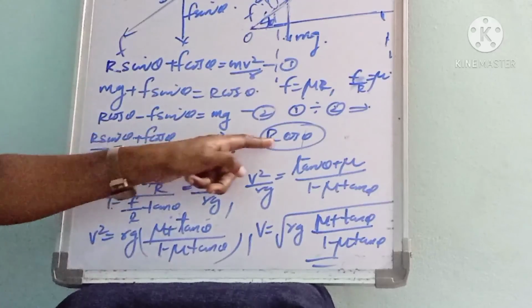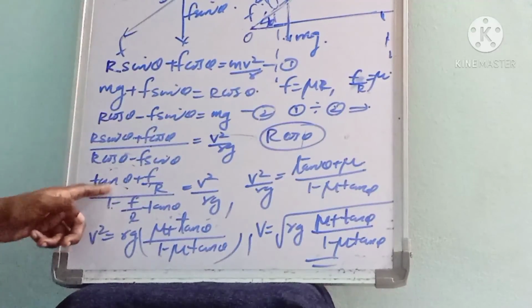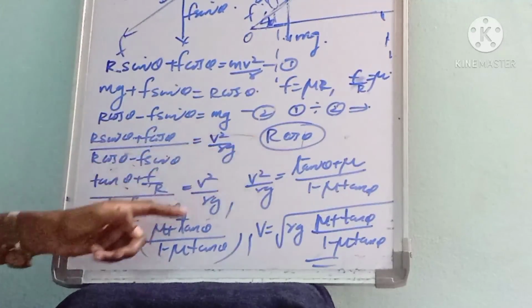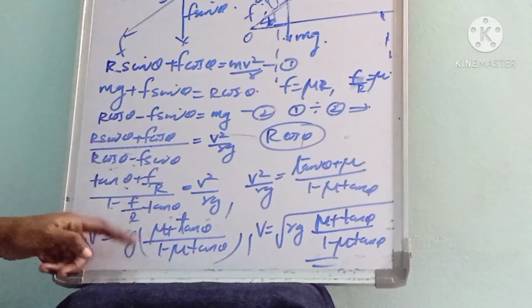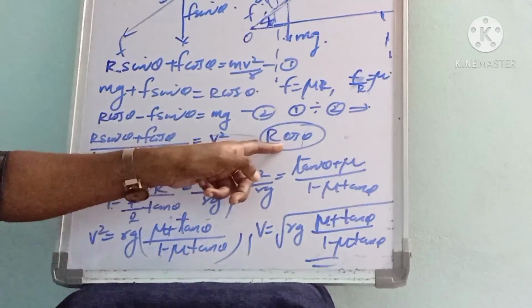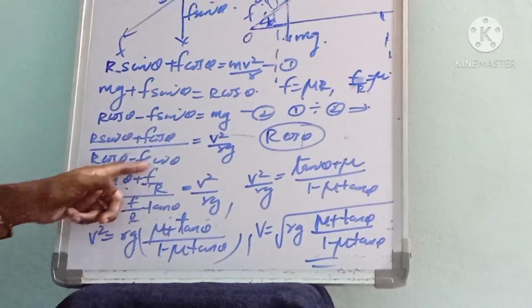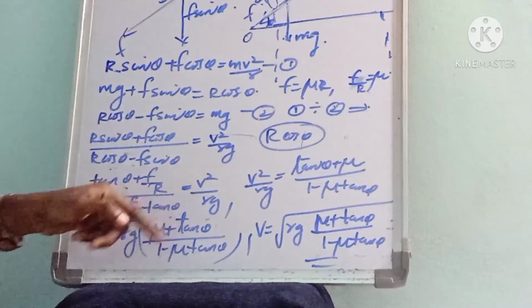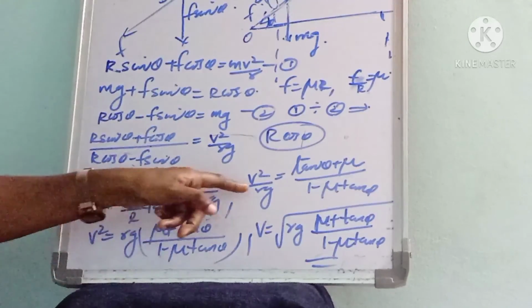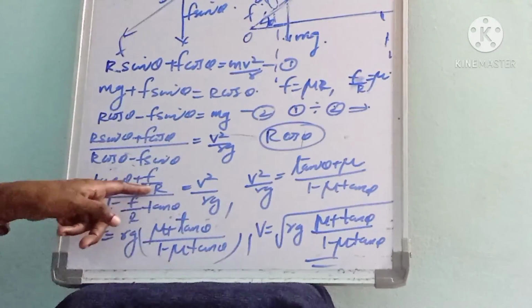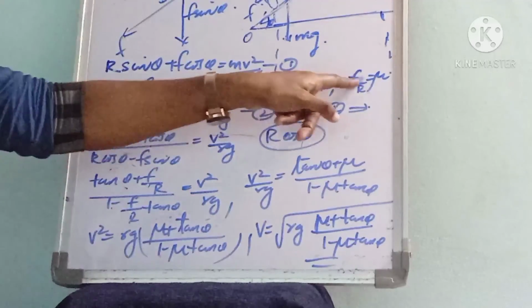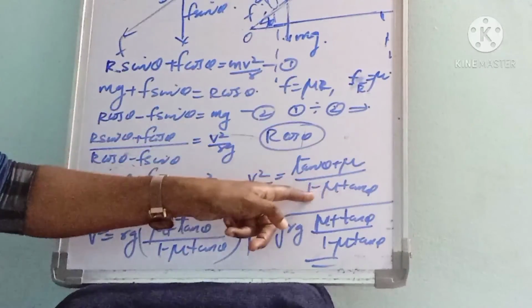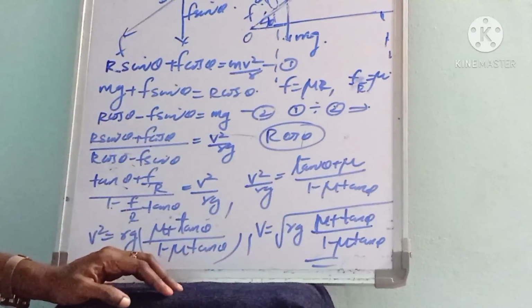So R sin theta by R cos theta is tan theta, plus F cos theta by R cos theta is F by R, divided by R cos theta by R cos theta, which is 1, minus F sin theta by R cos theta, which is F by R tan theta, equal to v square by Rg. Or we can write v square by Rg equals tan theta plus F by R, which is mu, so tan theta plus mu divided by 1 minus mu tan theta.